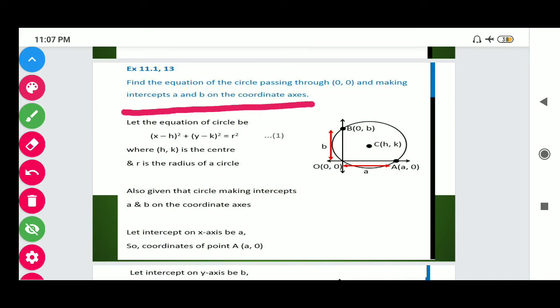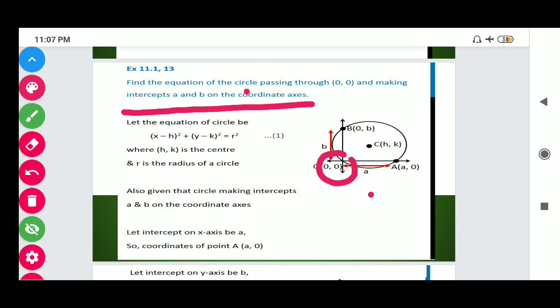Students, as we just did question number 10, in which we had to find the equation of a circle and we had 2 points given through which the circle crosses. And in that question we had a point, the center, and a line was given on which the center lies. In this question, we have to find the equation of the circle that passes through the origin and makes intercepts a and b on the coordinate axes.